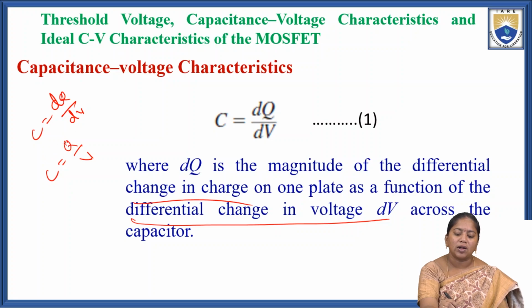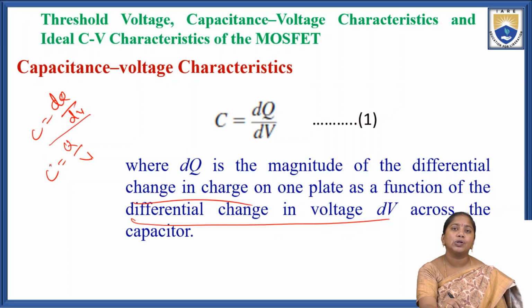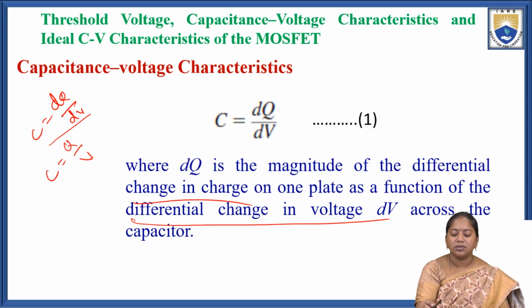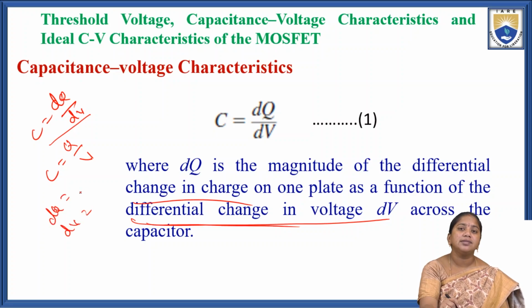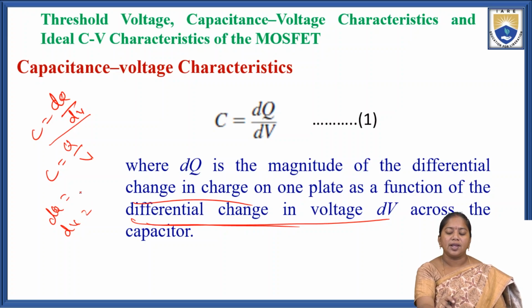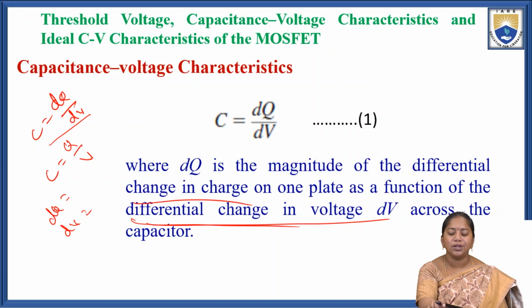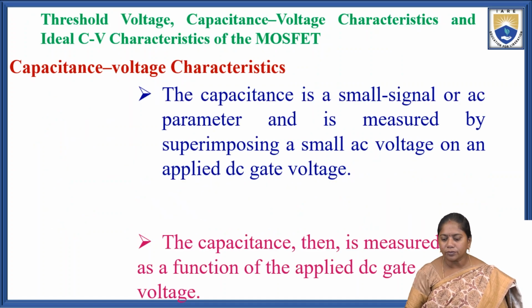But here in the MOS structure we represent C equals dQ by dV, the ratio of the change in charge to the change in voltage.